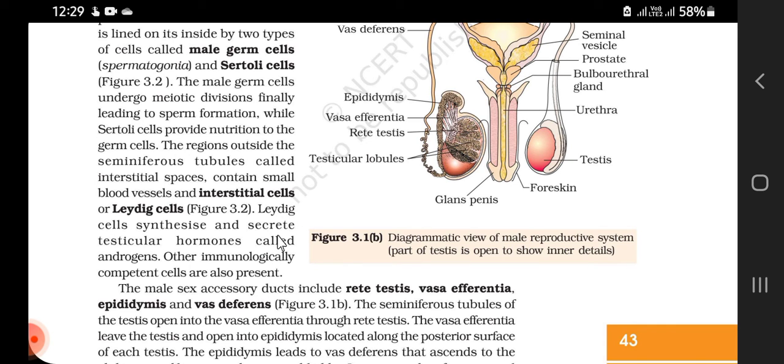Other immunologically competent cells are also present.